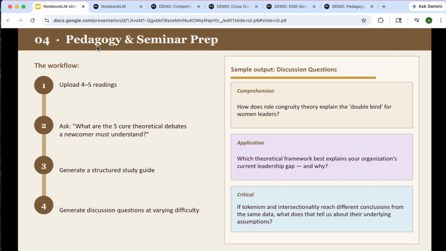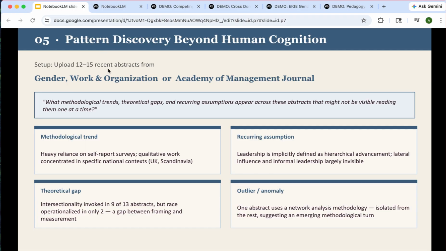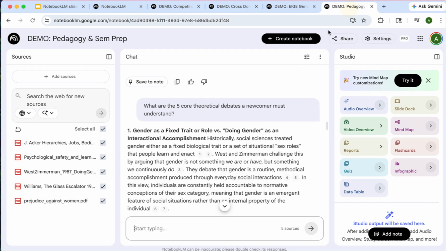So you could even proceed to build a quiz on that. And I just want to be clear that this doesn't replace the judgment of a scholar who knows this literature, but it could give you a scaffold to use, and it lets you arrive at that intellectual work faster.